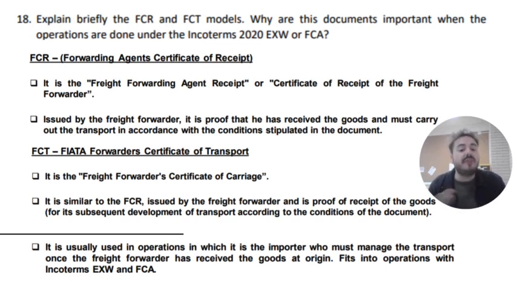Of course, this is quite simple, but they are really useful. Because what they prove is that the shipper or the seller has left the merchandise with the freight forwarding company. And if you are using an Ex Works or a Free Carrier Incoterm, where the buyer should be in charge of the whole procedure, this document indicates the release of liabilities of the seller, the freedom point for the seller, and as a result, the seller can ask for the payment or, well, sleep much more calm.